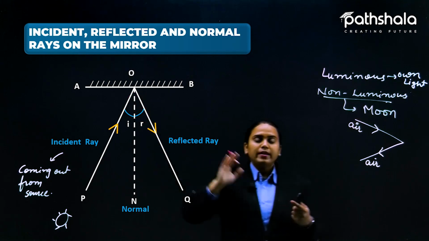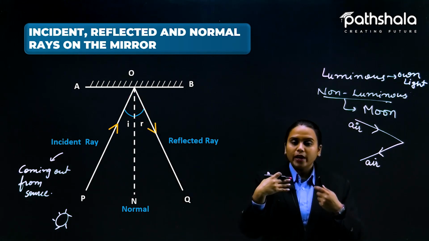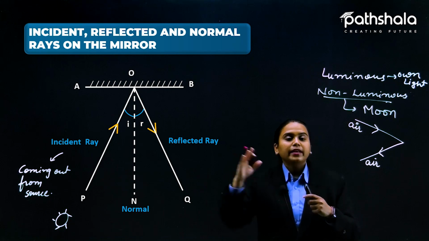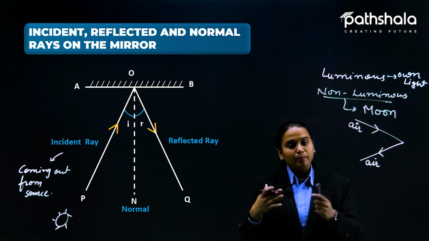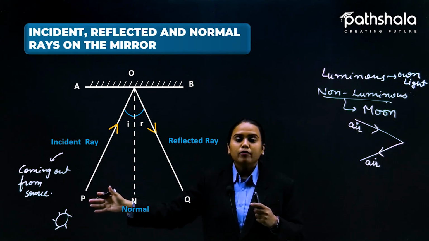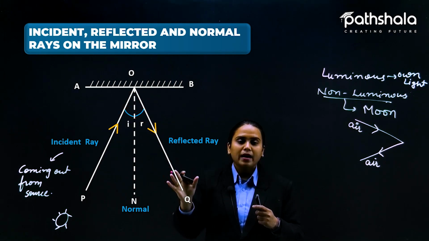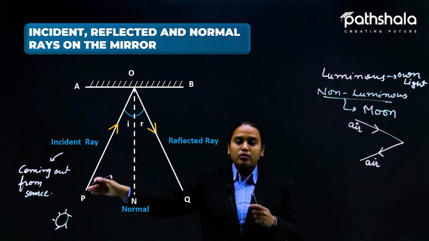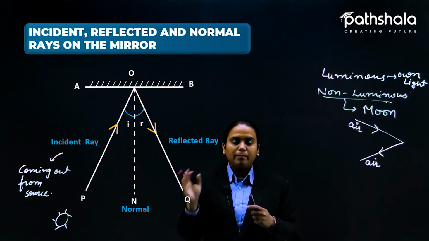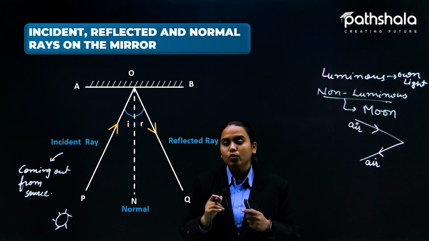Now this surface is not taking it in. Okay, now it is again reflecting it in the same direction, same medium. So here, as it was coming from the air medium, after reflection again it is going back into the air medium. So as you can see, it is going and coming back. But why at this angle only?